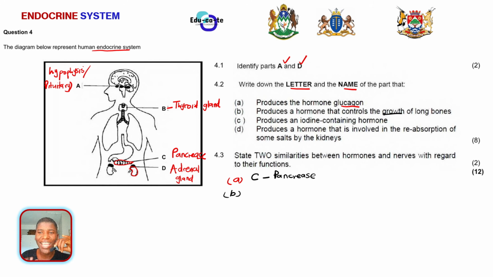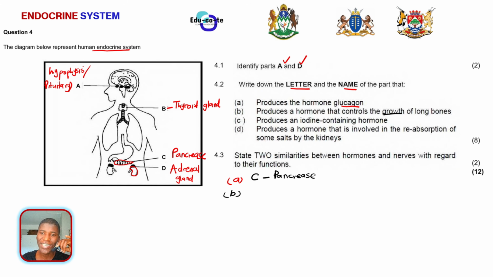So basically, what actually causes you to grow? It is known as the growth hormone. So the hormone that controls the growth of you as a human being is known as growth hormone, and it is part of those hormones that are secreted by the pituitary gland. The pituitary gland has got 5 hormones in total. That's how we say it's a master gland. It secretes FSH, follicle stimulating hormone, TSH, thyroid stimulating hormone, LH, luteinizing hormone, prolactin, as well as growth hormone.